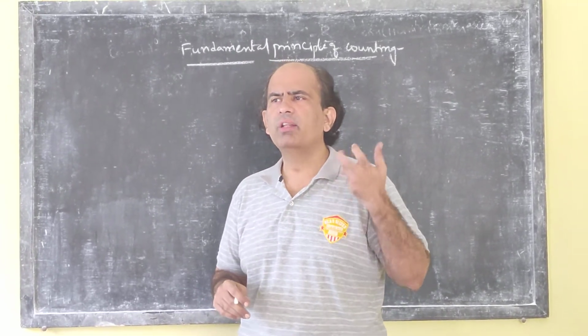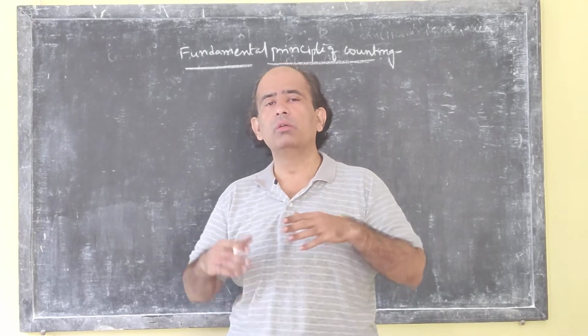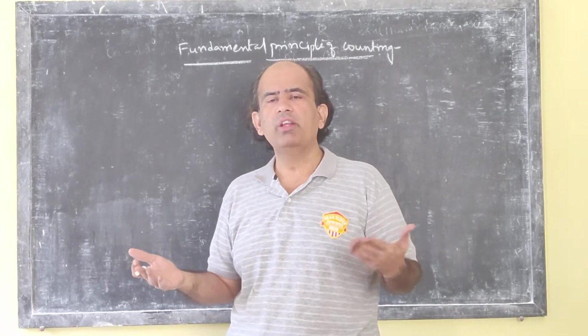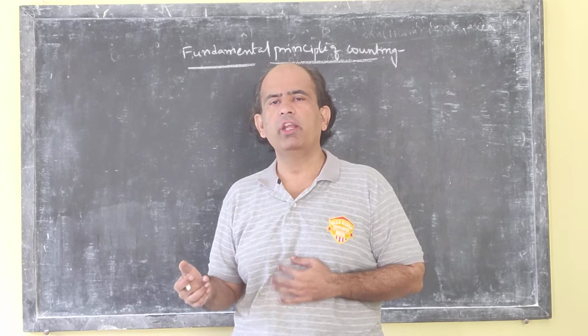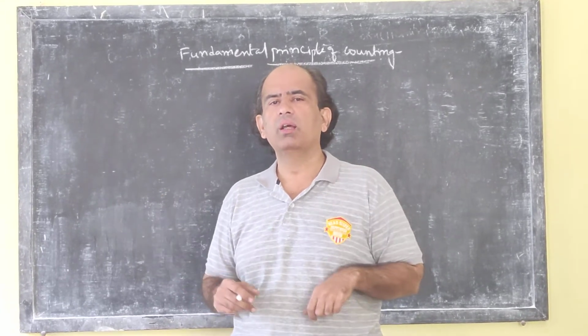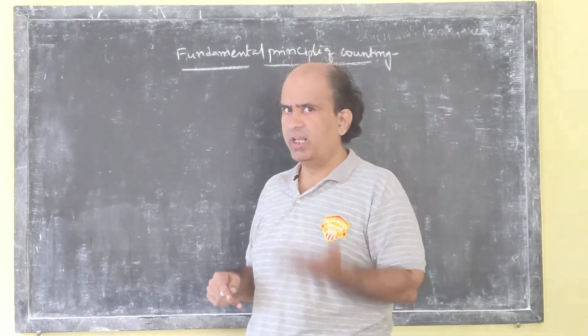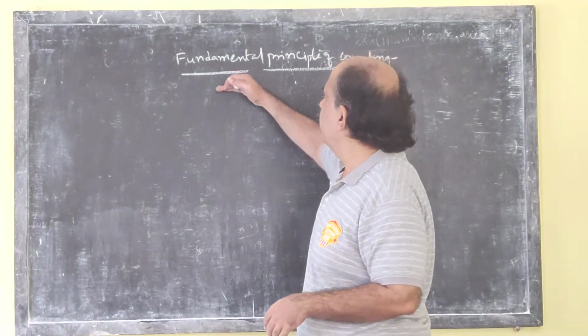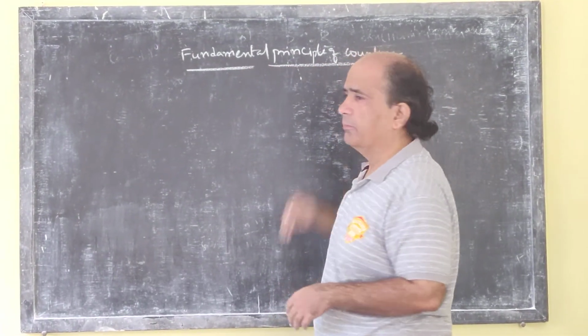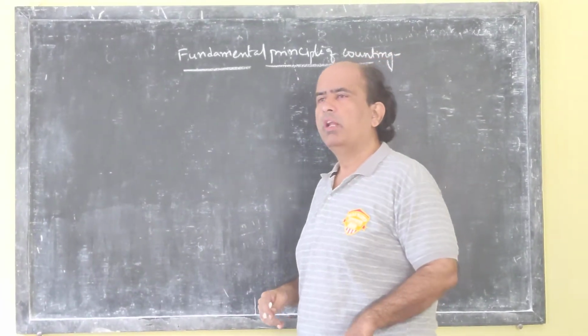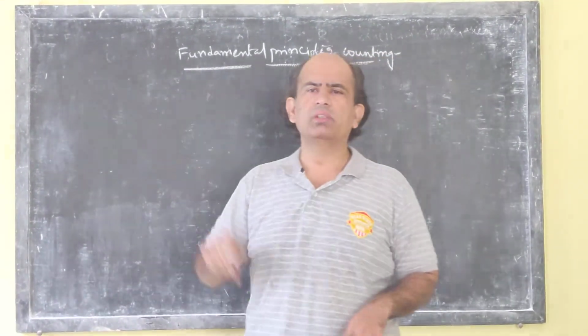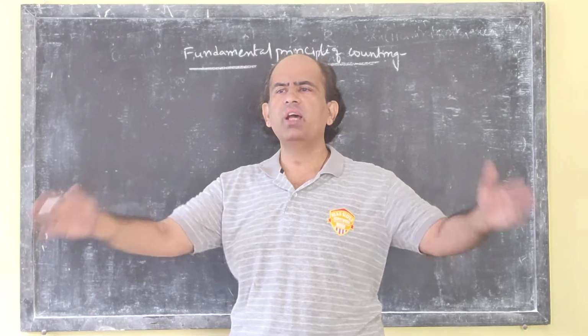Now, for permutation and combination, to understand how we need to solve the problems, we require a very basic thing which forms the basis for everything, that is the fundamental principle of counting. The meaning of counting is just counting the numbers or counting what we have.